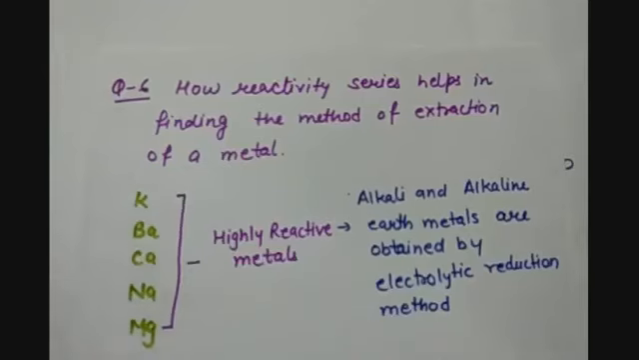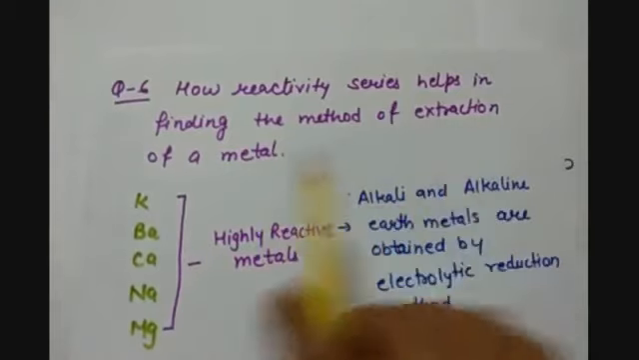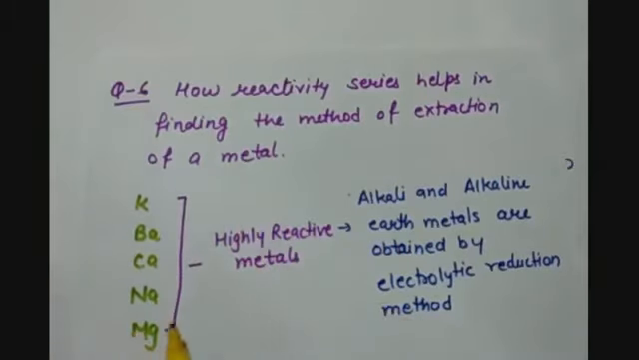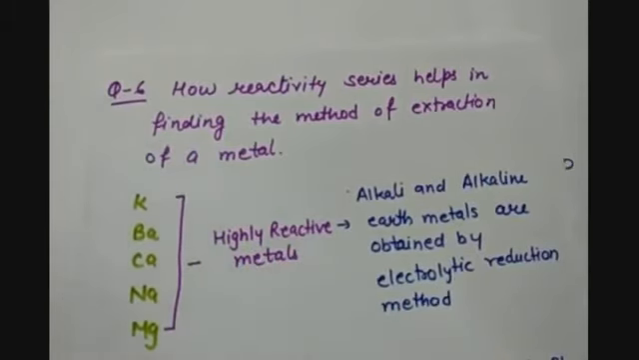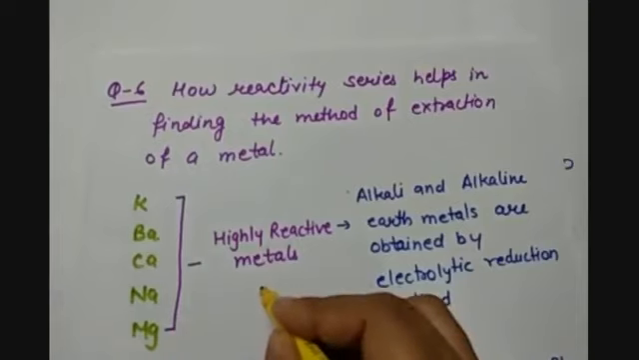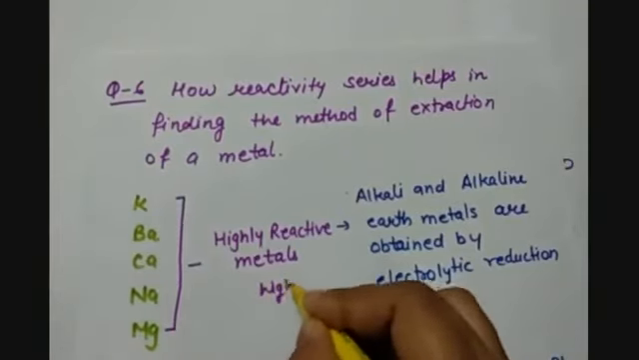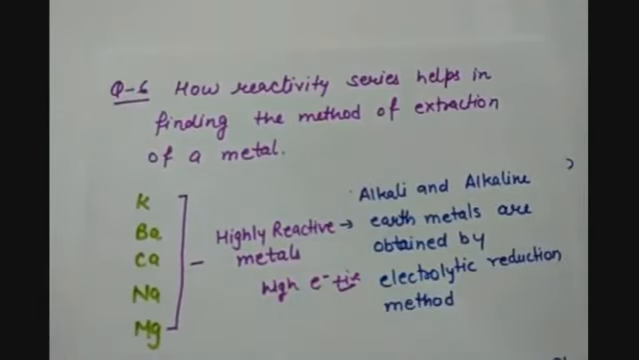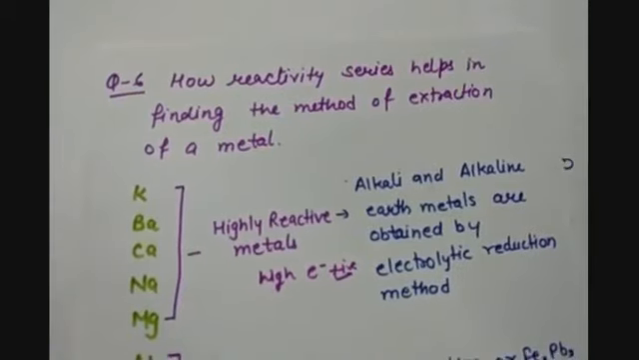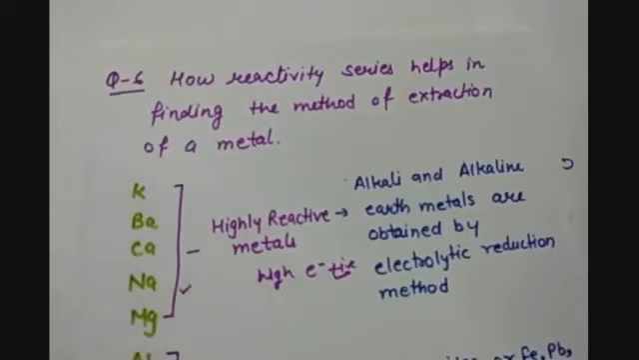Question number 6 is how reactivity series helps in finding the methods of extraction of a metal. So as we know, metals are arranged in decreasing order of their reactivity. So at the top we have the highly reactive metals. The highly reactive metals have a high electropositive nature. That means they have a very high tendency to lose the electrons. So the tendency to lose the electrons is very high in case of these metals.